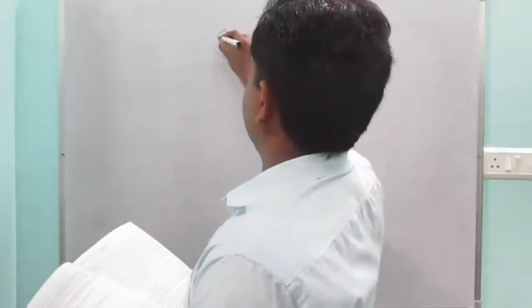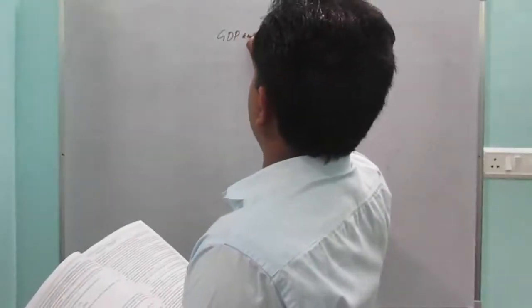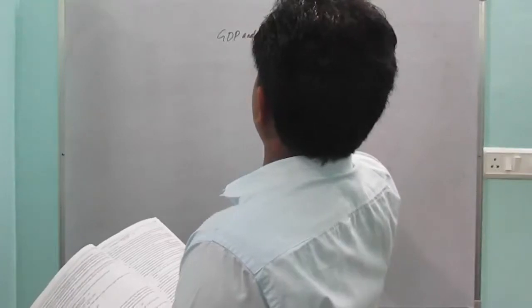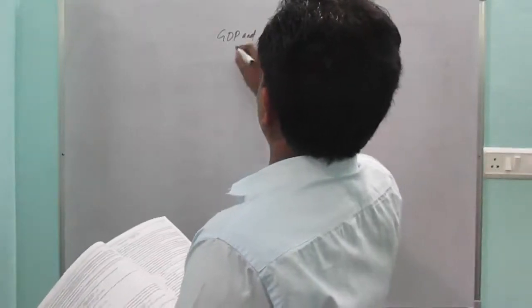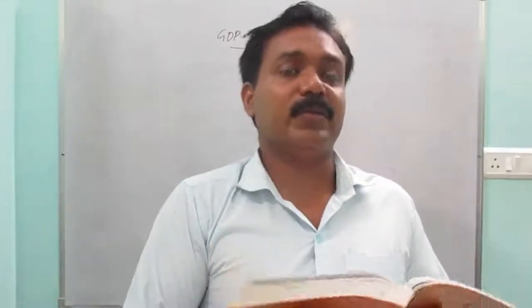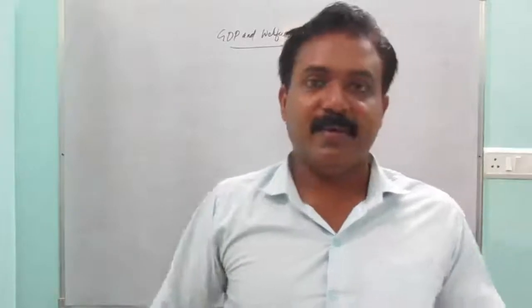GDP is often considered as an index of the welfare of the people. Often politicians use this term GDP, to show that when GDP improved, there is an improvement in the standard of living of the people.